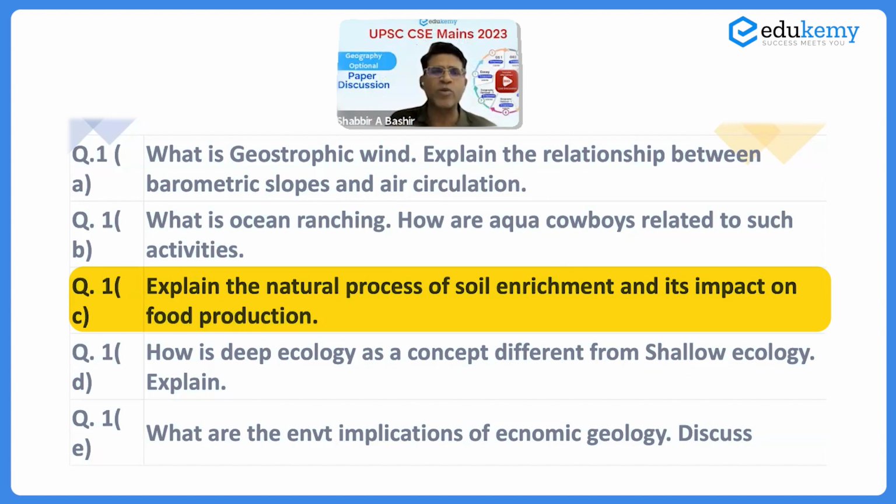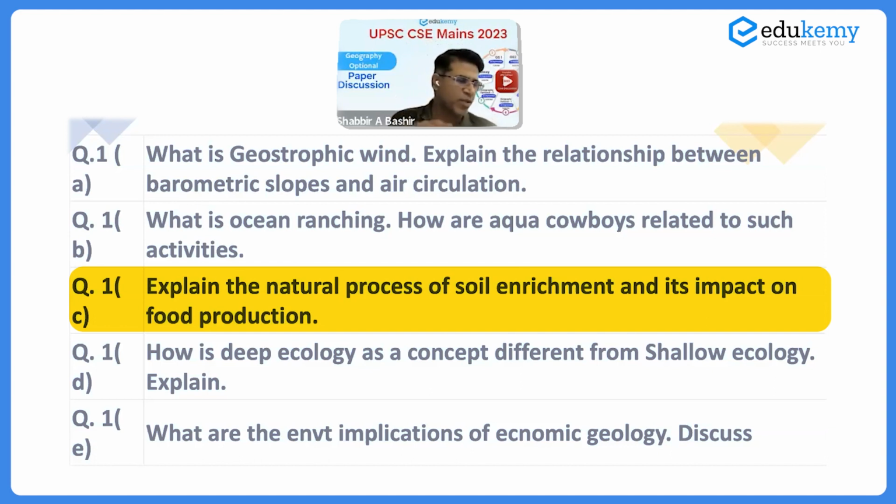So the listing of terms should have been the process of nitrification, the process of humification, the process of mineralization, the process of weathering, sedimentation, and deposition, the process like accumulation of phosphates, accumulation of sulfates, the process where the soil texture becomes fine because of biological processes like earthworms churning the soil.